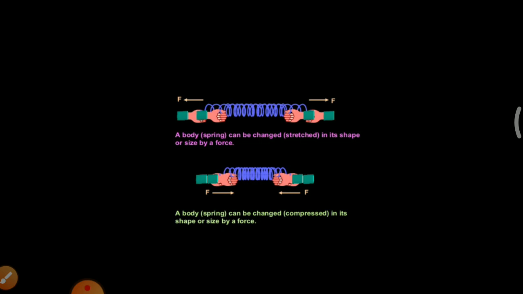So, the shape and the size of the spring is changed due to the given force. The same also in second diagram, I gave two forces to compress the spring. So here also the shape and the size of the spring is changed. So the force is used to change the shape and size of the object.